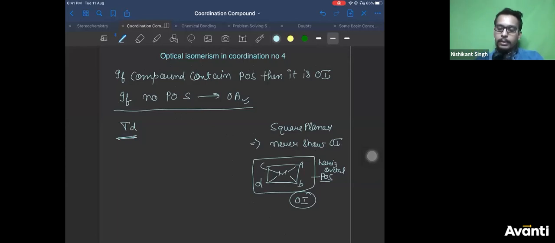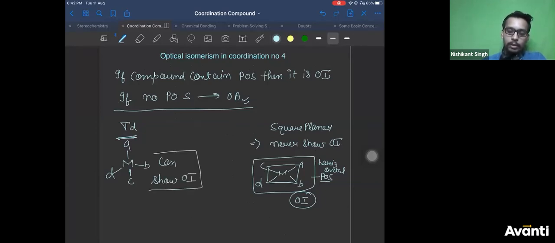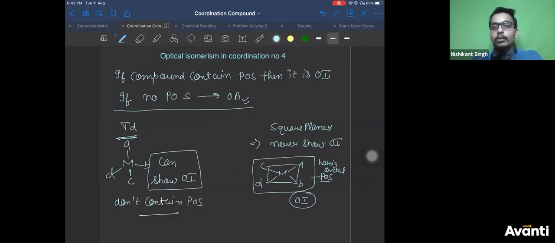Is that clear? What about tetrahedral? If it contains different ligands, it can show optical isomerism, but you will not be asked about it. It can show optical isomers because it will not contain a plane of symmetry if all the ligands are different. Remember that. But if the ligands are the same, it can contain a plane of symmetry.